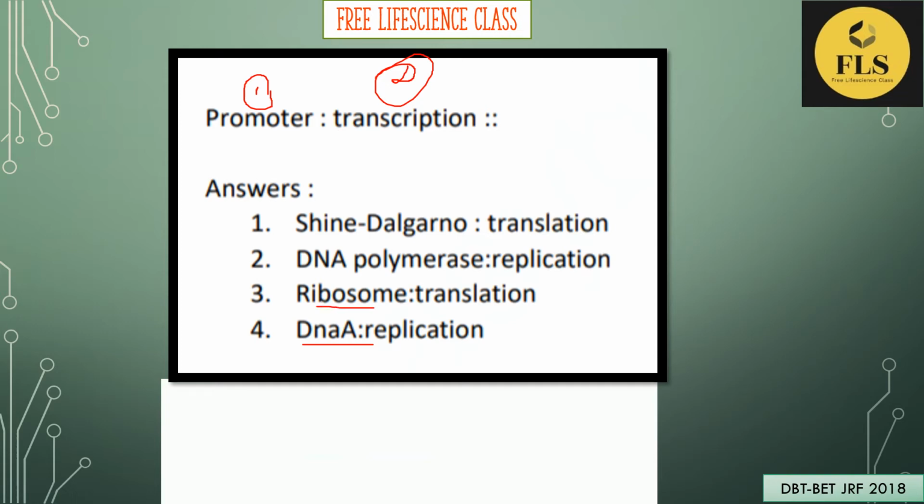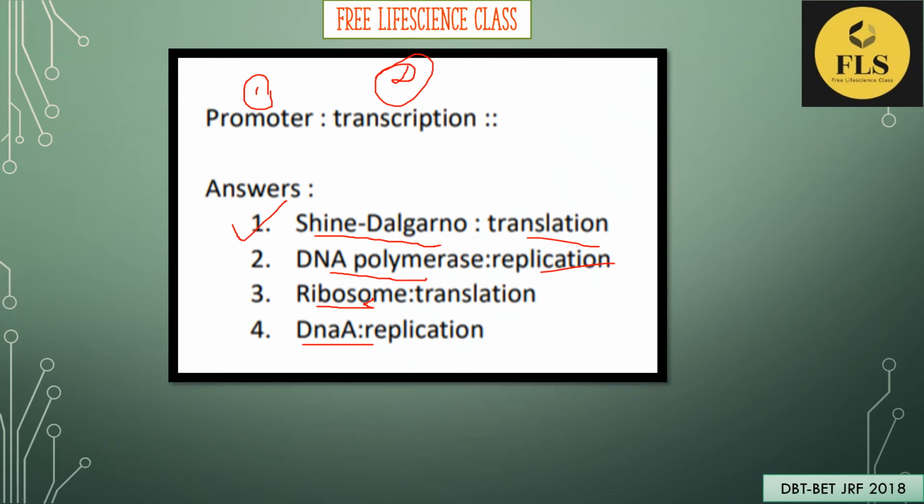Same, it is an organelle which helps in the synthesis of protein, but it is not a promoter element or an initiator. When you look at option 2, DNA polymerase is the enzyme in the replication process. It is not a promoter sequence or initiator sequence. But if you look at this sequence, definitely the Shine-Dalgarno sequence is an initiator sequence, and the process is translation. So option 1 is correct.